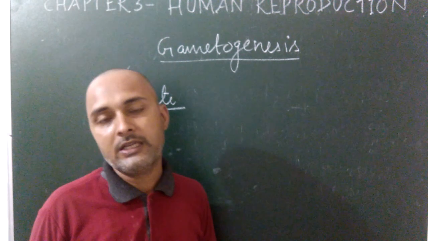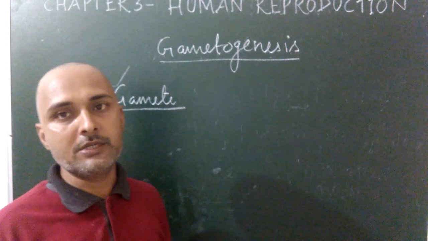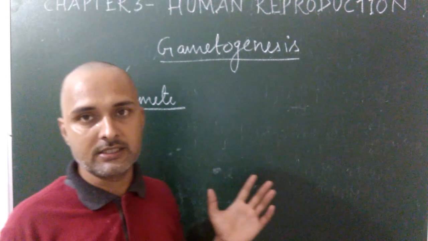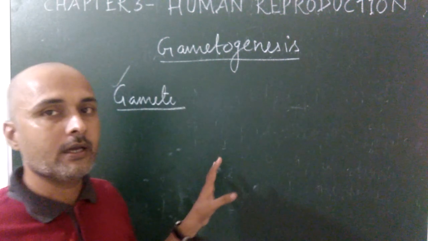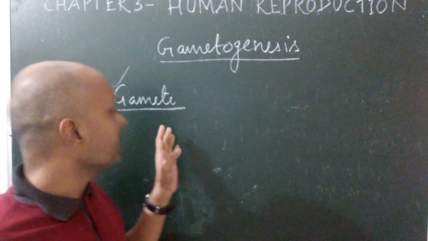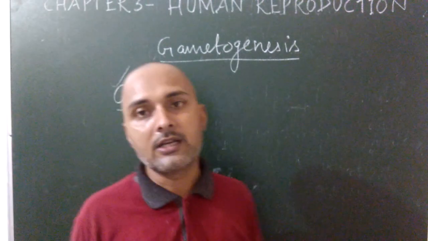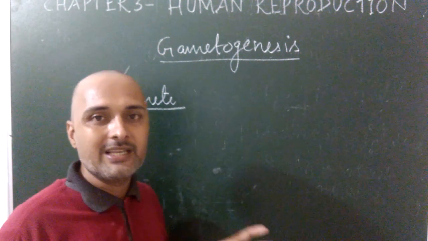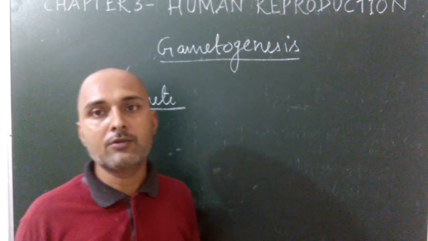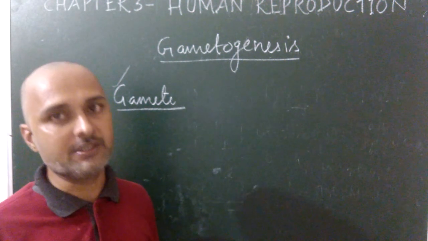In the human body, meiosis division only takes place during the formation of gametes, or gametogenesis. In the human male, the gamete is known as sperm, and in the human female, the gamete is known as egg or ovum. Both egg and sperm contain 23 chromosomes because these are formed after meiosis division.